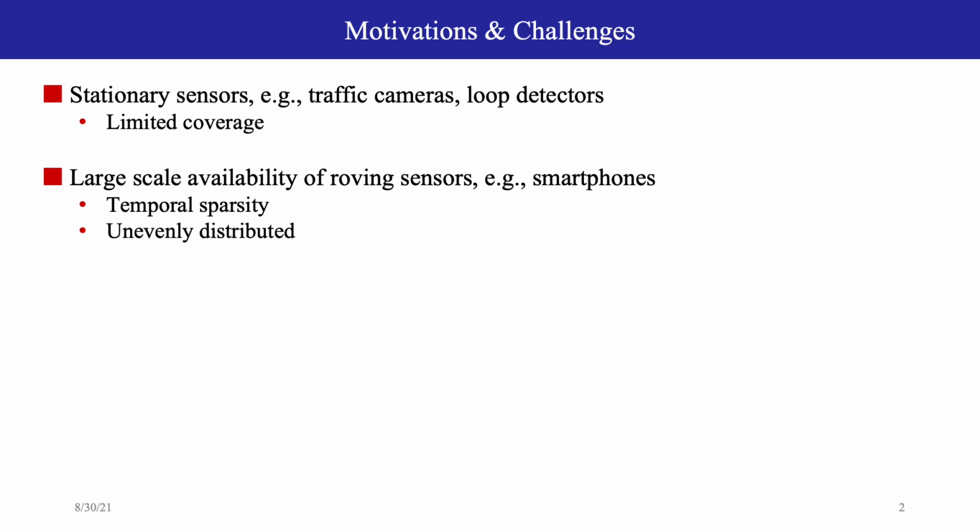However, compared with stationary sensors, using roving sensors for traffic prediction brings new challenges, including data sparsity and uneven distribution.